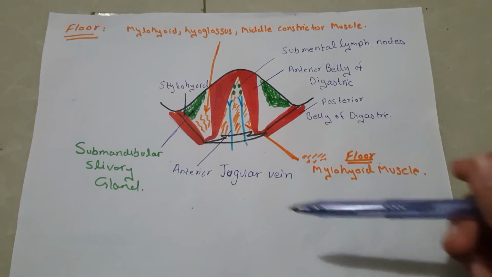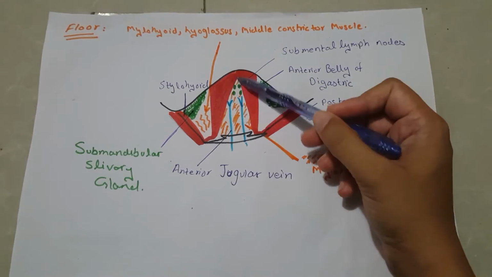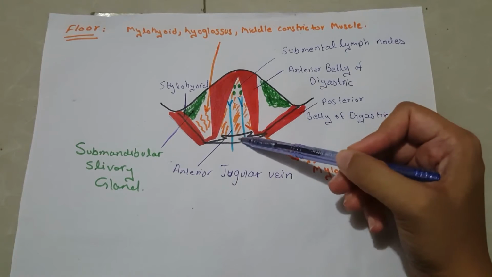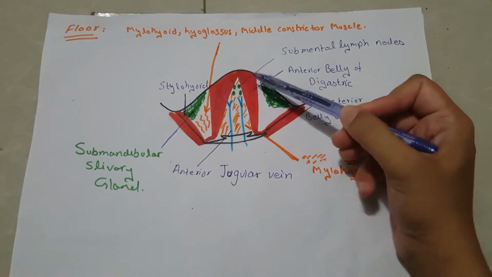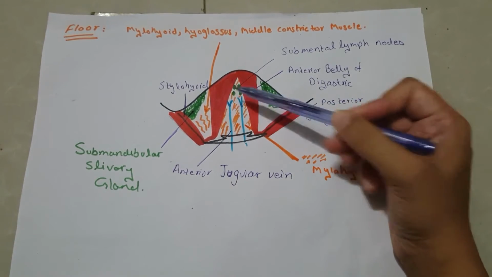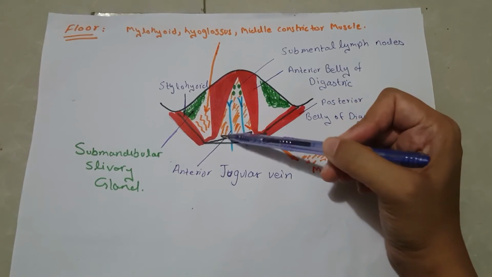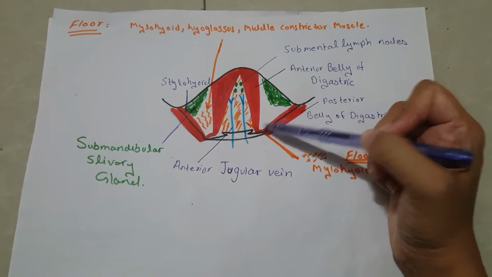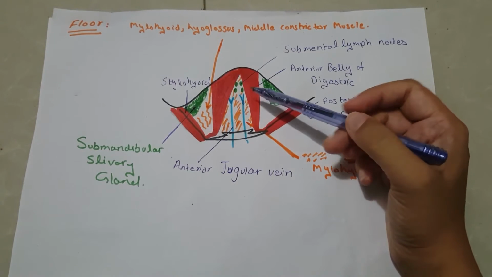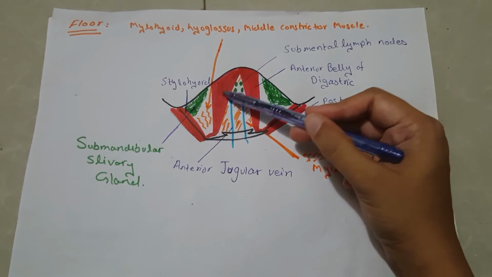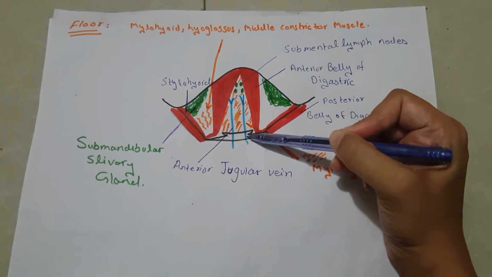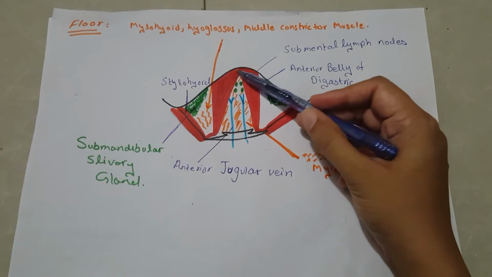This diagram is in order to explain contents of submental triangle. Again, this is base of mandible, this is hyoid bone. I have drawn anterior belly of digastric muscle that is inserted on the hyoid bone by an intermediate tendon. So on each side, anterior belly of digastric muscle is present, at the base hyoid bone is present, and apex lies at the chin.